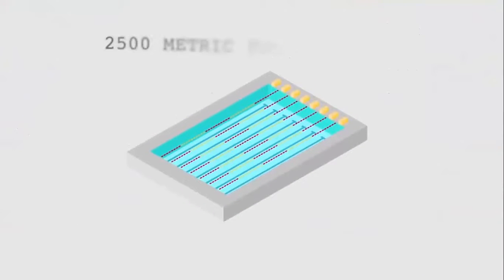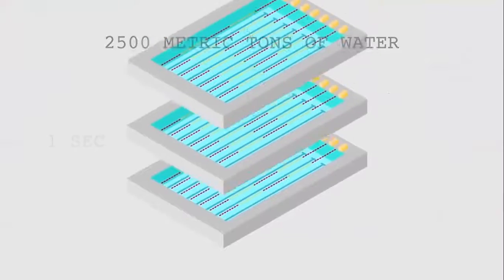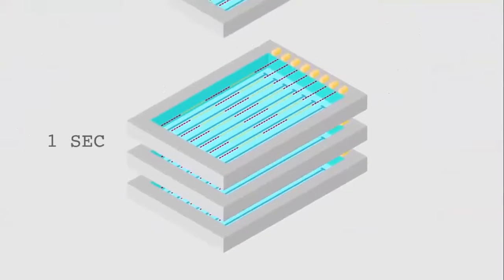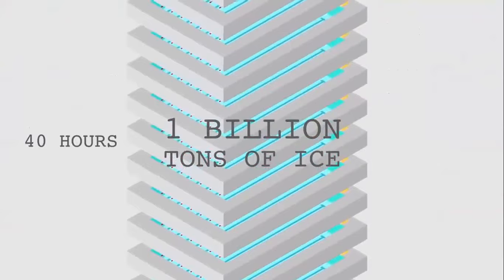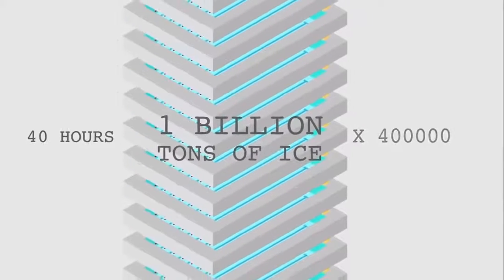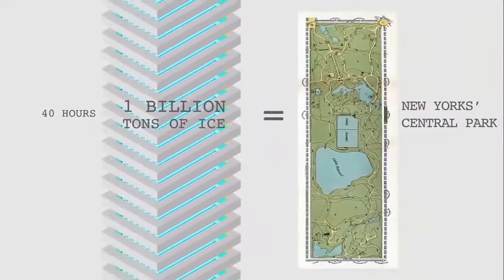But we can use Olympic-sized swimming pools, which require 2,500 metric tons of water to fill. Every second, Antarctica loses roughly triple this mass. This means that every 40 hours, Antarctica loses 1 gigaton, or 1 billion tons of ice. That's enough to fill 400,000 Olympic-sized swimming pools, which, if you put to scale, would equal New York's Central Park.